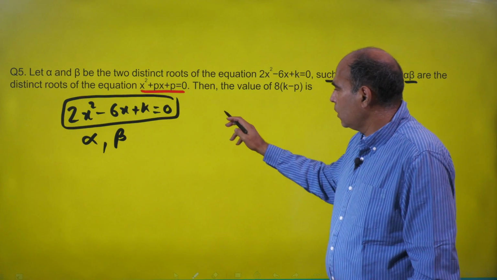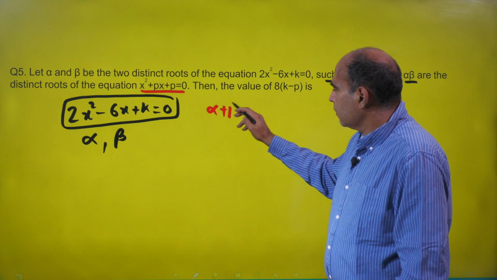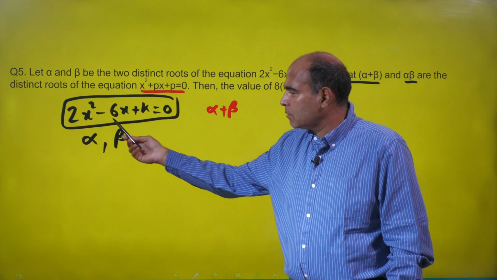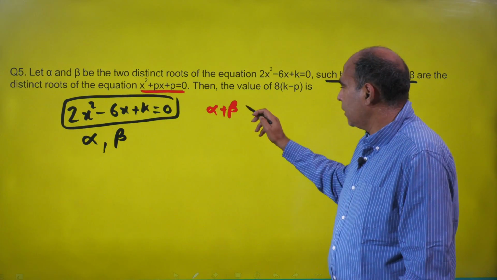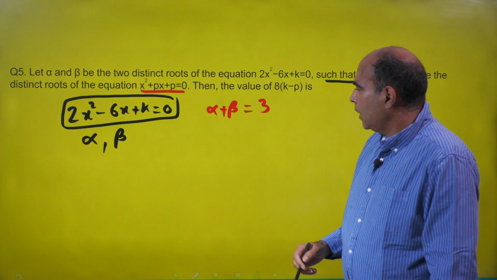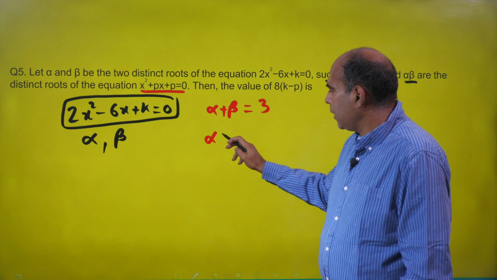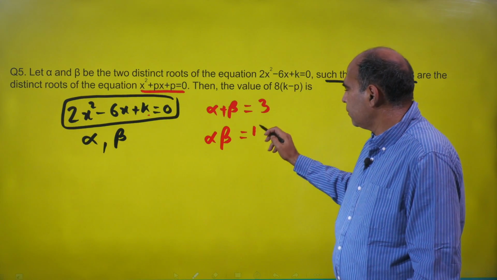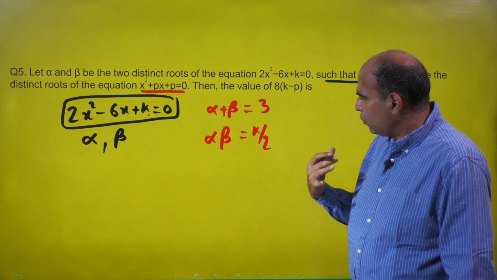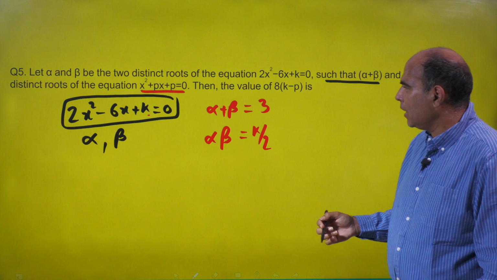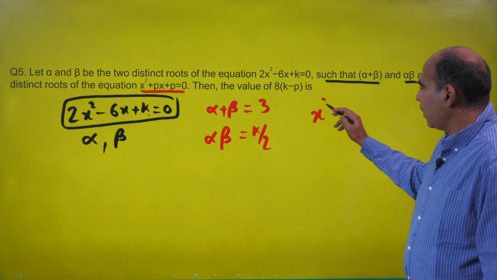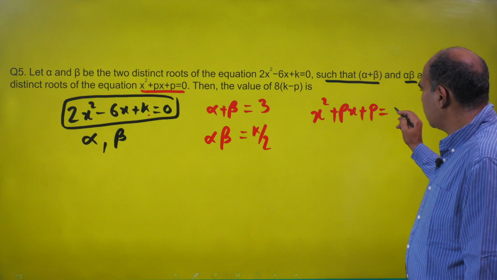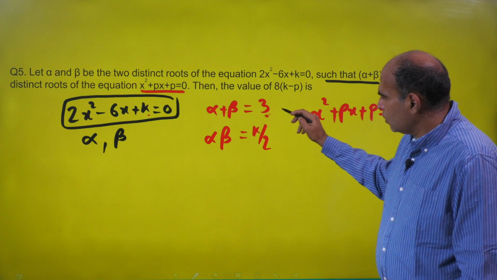So what I know is alpha plus beta, which is minus b by a, will be 3. And the product alpha beta is c by a, which is k by 2. So what I know at this point is that the expression x square plus px plus p equals 0 has the roots 3 and k by 2.